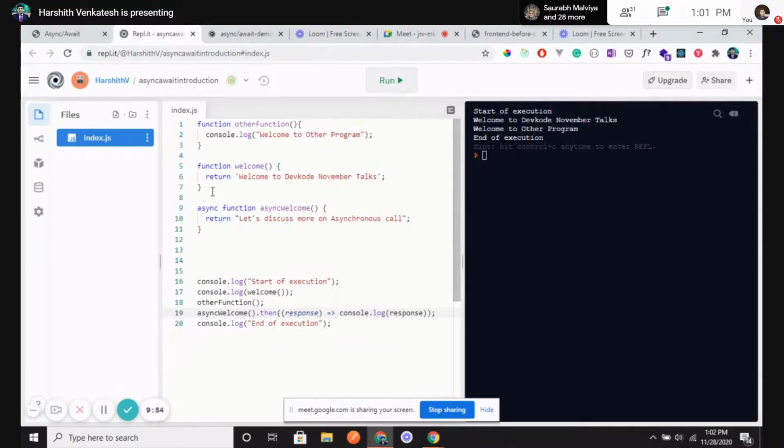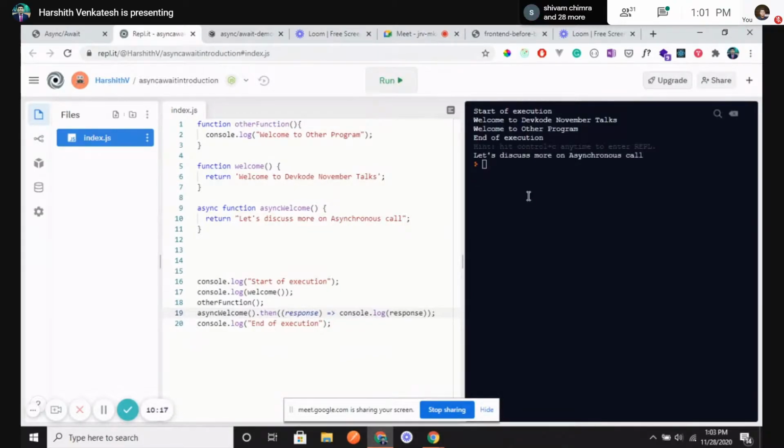These two are the normal functions, and this is an async function. There should be something special in the async function. That's why we are using this particular word here. Okay, cool. Awesome. Okay, I see different responses. Good. So, okay. So let me run this code.